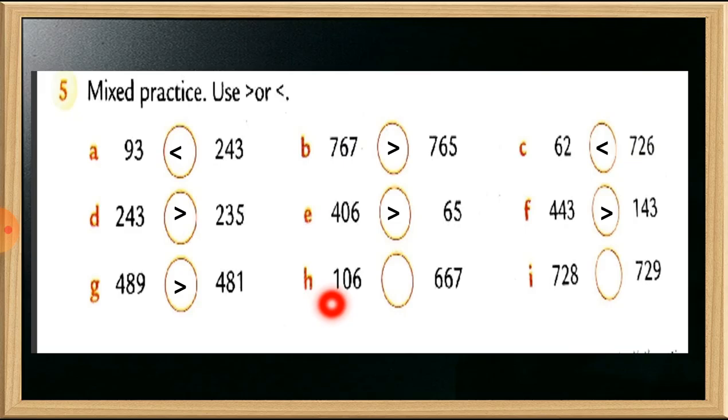Number H, 106 and 667. So students, we have to put this sign here. The bigger number is 667. Let's see number I. Here is number I, which is 729 at the left side and 729 at the right side. So both are the same number. You can see this. The alligator will eat this 729 number. So students, hope this topic is clear to you all and there is no doubt in this.